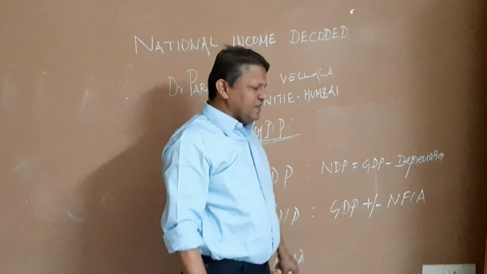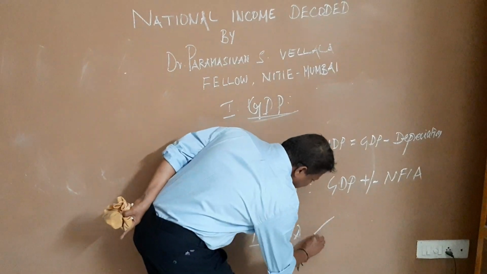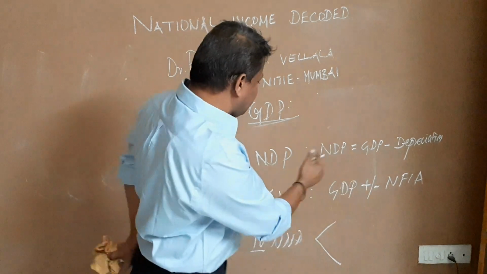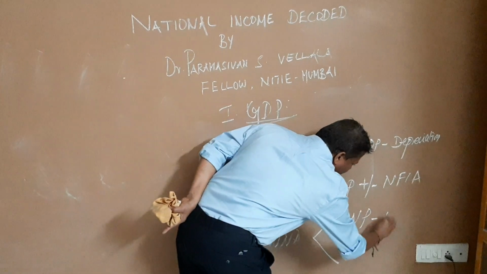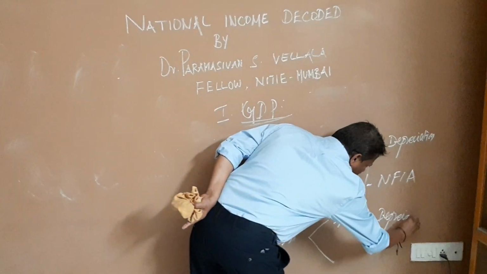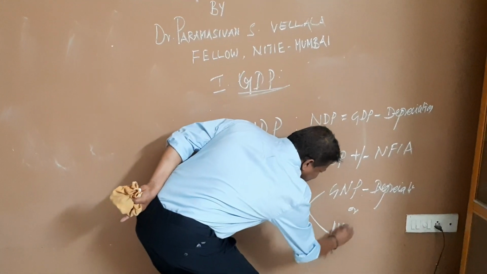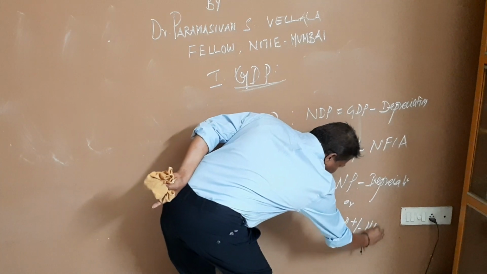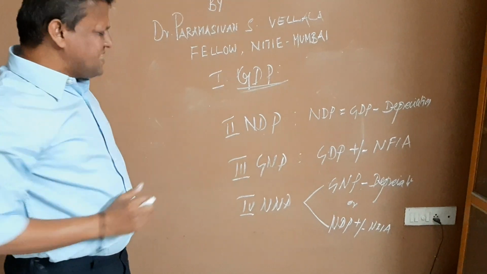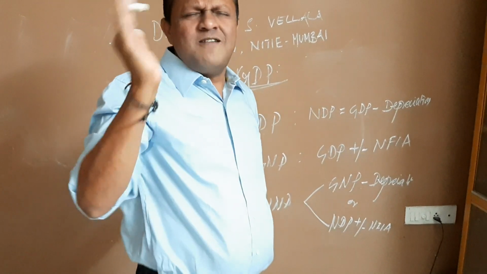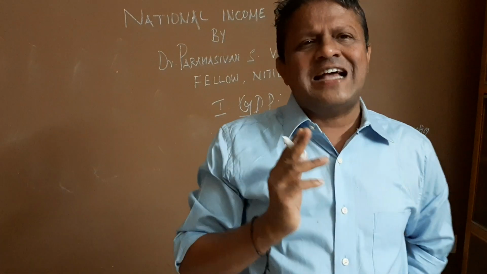Then we come to the NNP, the final one. What do we do? We take from the GNP. So there are two ways we can take it. Either you can take it from GNP. In that case, depreciation is included, so we minus the depreciation. Or the other way of doing it is to take it from NDP plus or minus NFIA. So when you do plus or minus NFIA, you get the net national product, and that is the final measure of national income. So the final measure of national income is net national product.